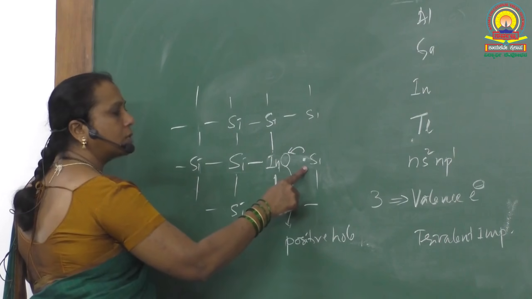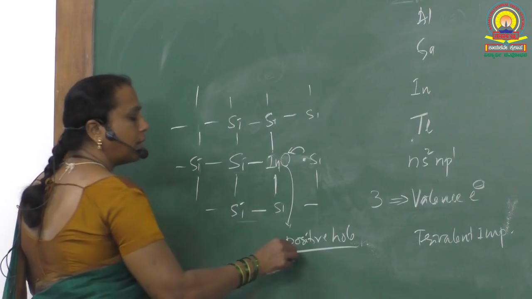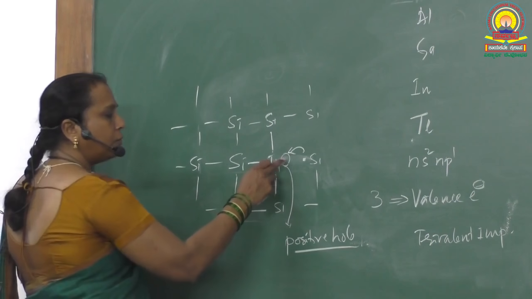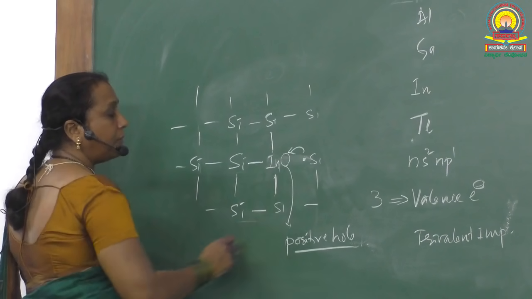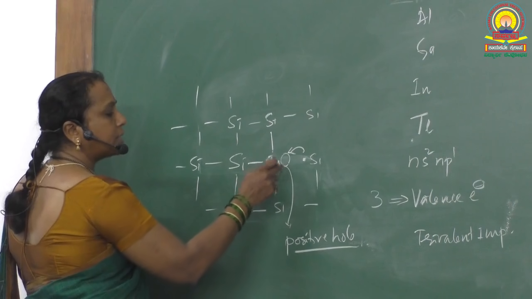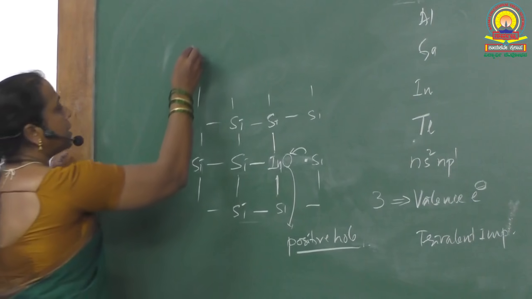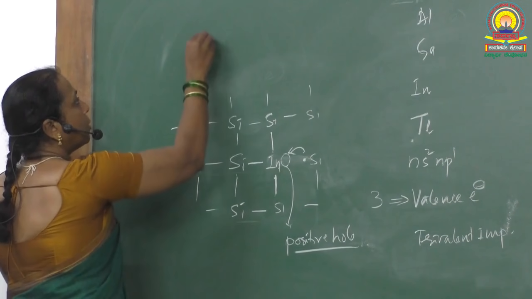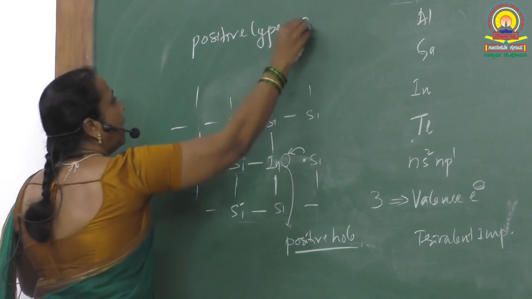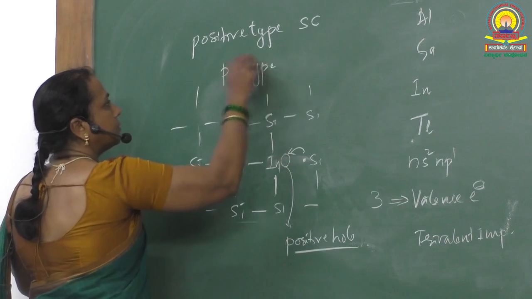As electrons have negative charge, we call this deficiency center a positive hole. So this kind of extrinsic semiconductor in which positive holes are responsible for the flow of electrons is called a positive type semiconductor, or p-type semiconductor.